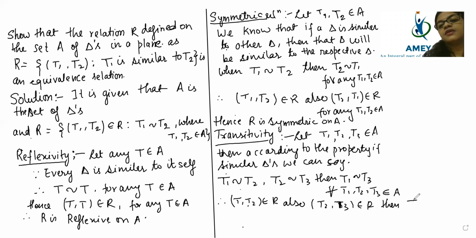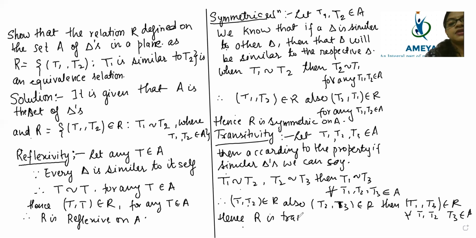Then, (T1, T3) belongs to R, for all T1, T2, T3 belongs to A. Hence, R is transitive on A. Therefore, R is a reflexive, symmetric and transitive relation, so I am writing equivalence relation.